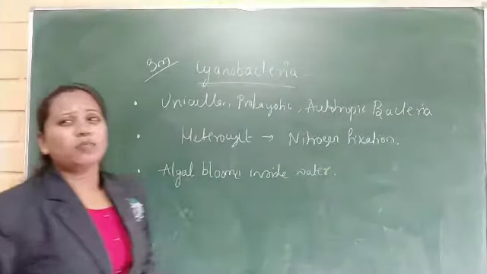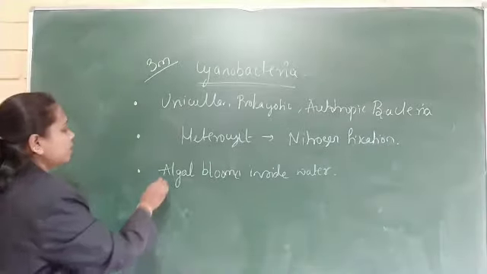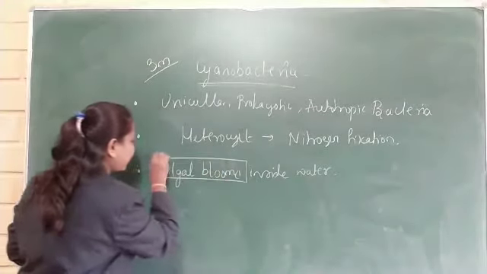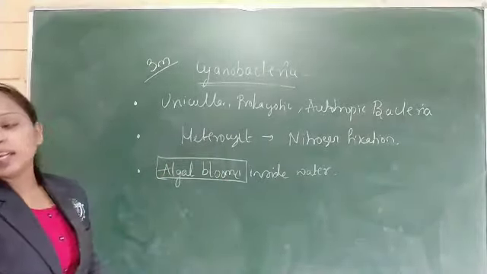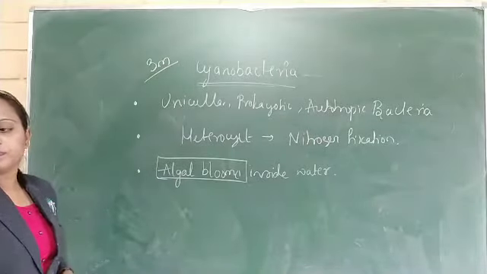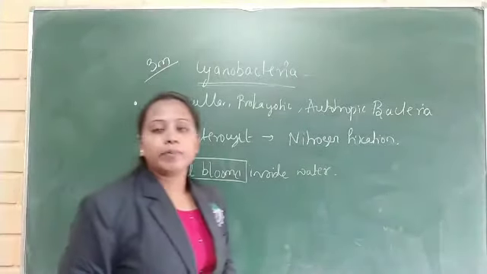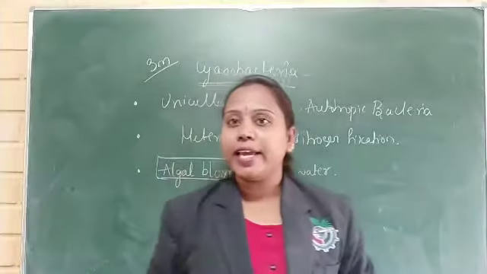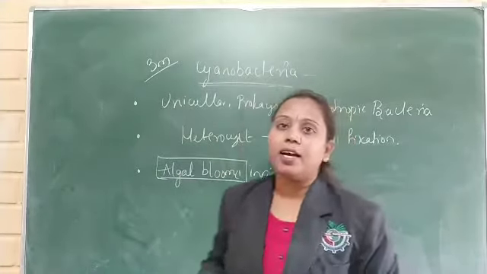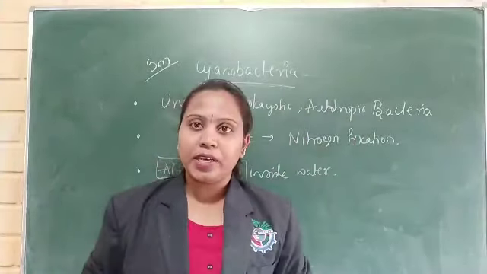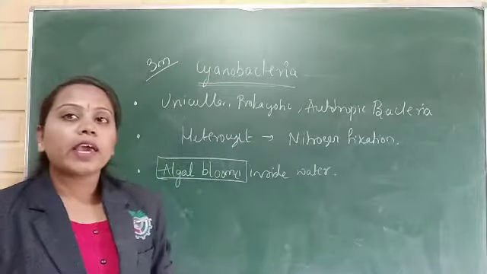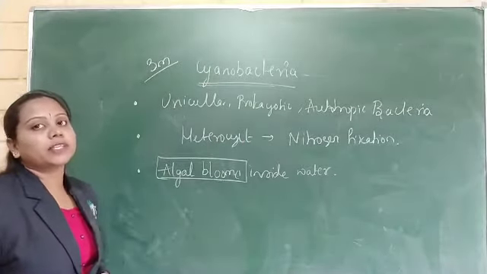What is meant by algal blooms? In ponds or lakes, these cyanobacteria grow invasively and form a scum inside the water.